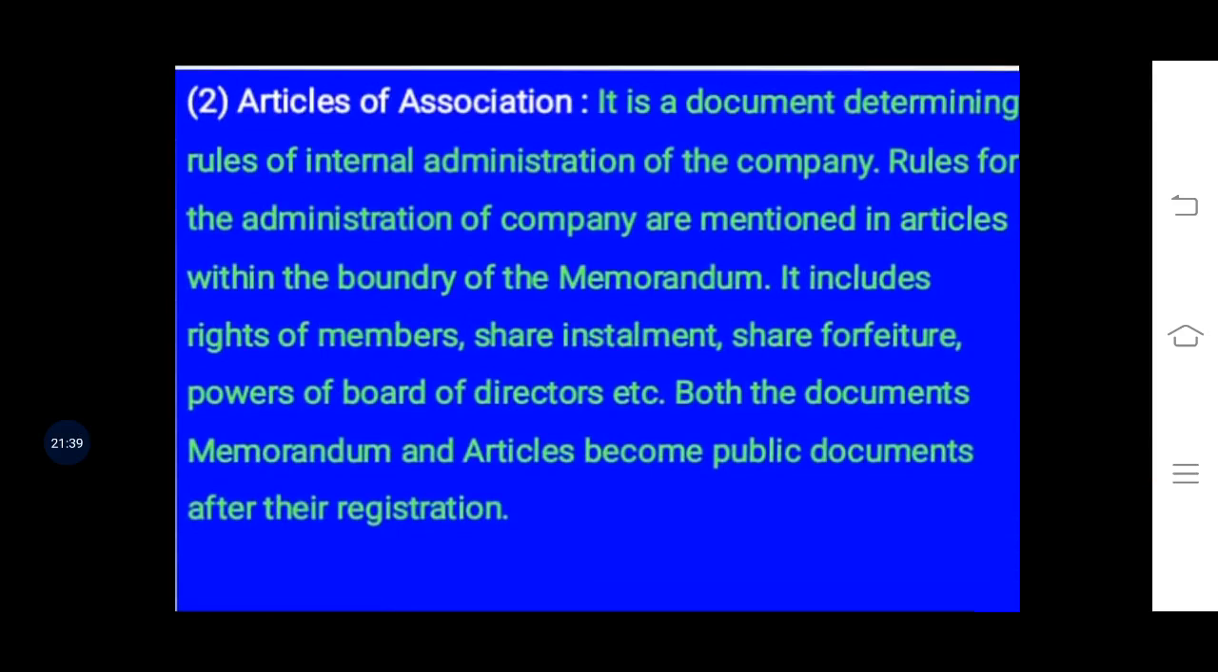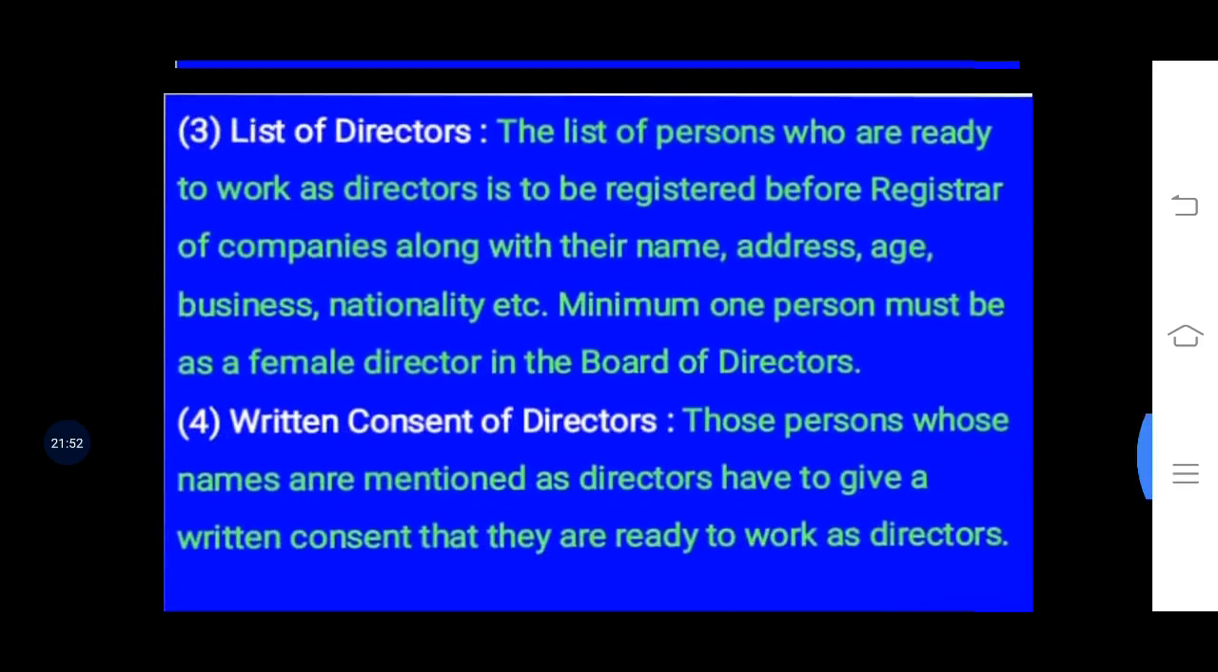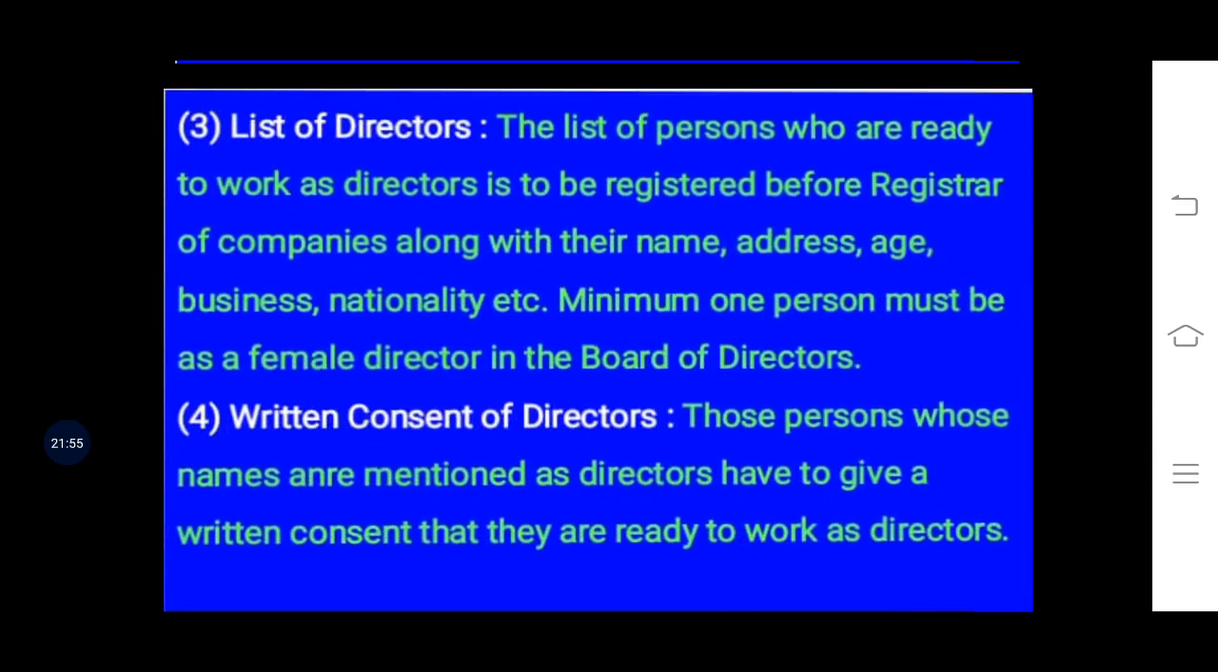Second one is the Articles of Association, in which they will have to mention the rules regarding the internal administration of the company. We will study in detail about the Memorandum of Association and Articles of Association in the upcoming videos. Here we are taking only an overview about how the commencement of the company is done.